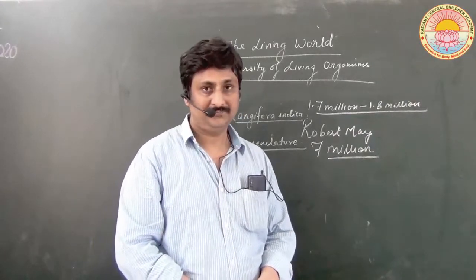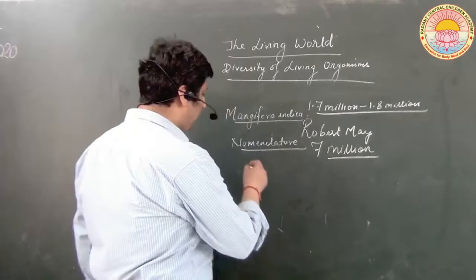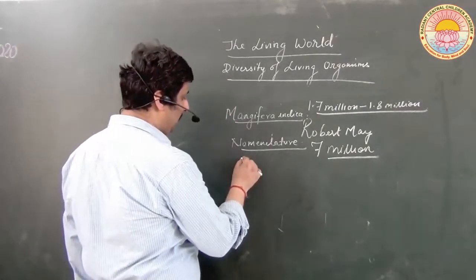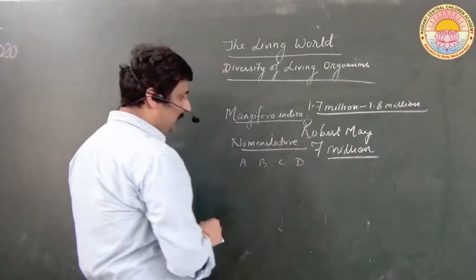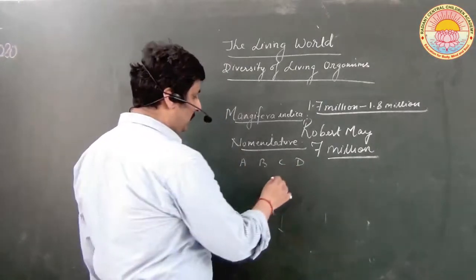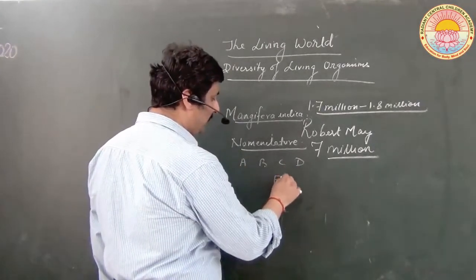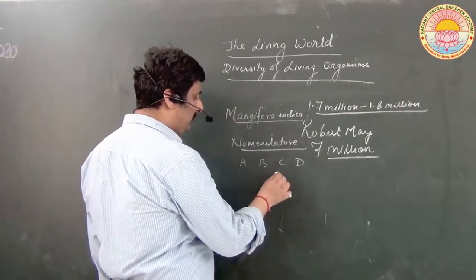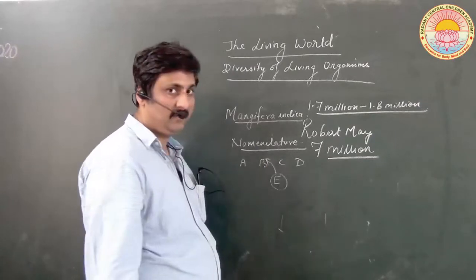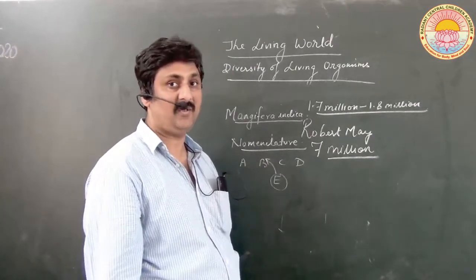For example, if there are 4 species of plant, A, B, C and D, these are the known species. If we find one more species of plant, that is E, and we say that plant E is very similar to plant B, now this is called identification.